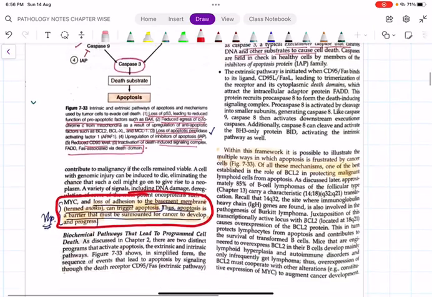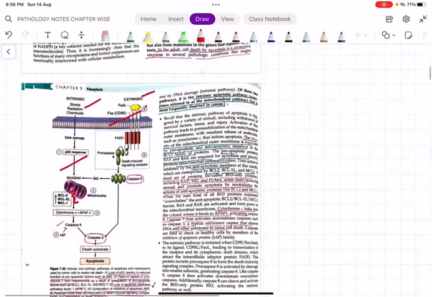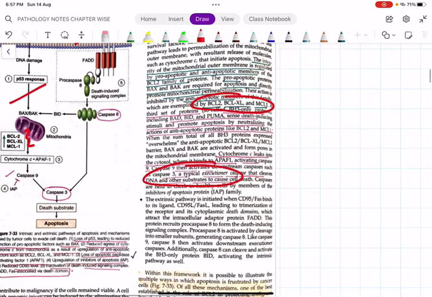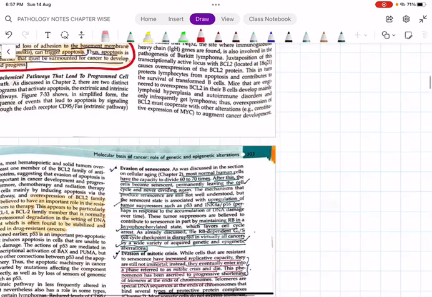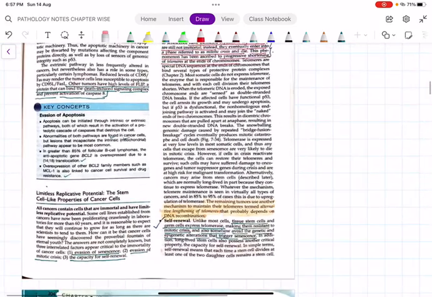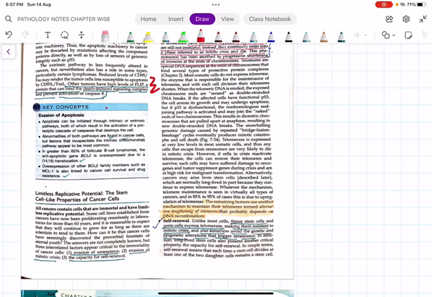Next is another important thing, the intrinsic pathway. I have told you BCL2, BCL-XL, and MCL1 are called anti-apoptotic proteins. The cancer cells will upregulate the anti-apoptotic proteins so that apoptosis won't happen, and thus they can escape from apoptosis. Caspase 3, 6, 7 are called executioner caspases; there is nothing more you have to remember here. Just remember BCL2, MCL1, and BCL-XL. Then for CD95, FLIP proteins, which viruses have, will prevent the activation of caspase 8.